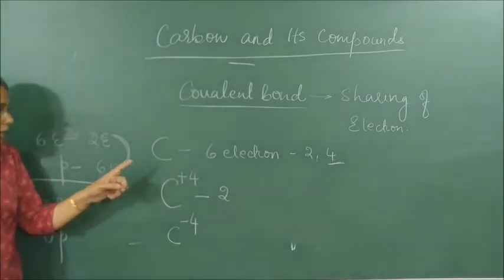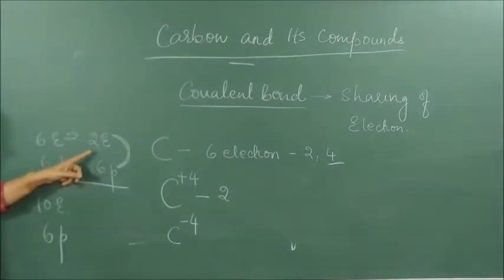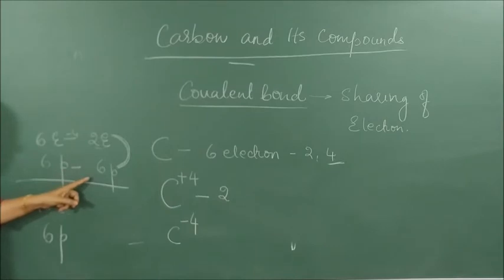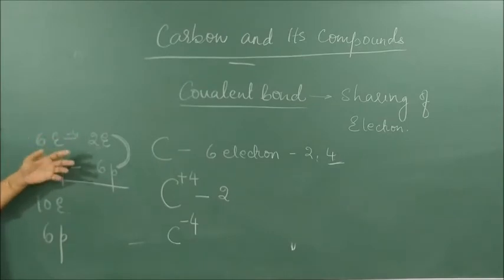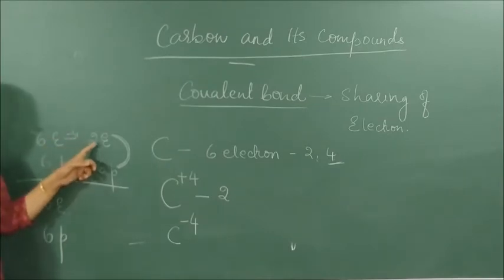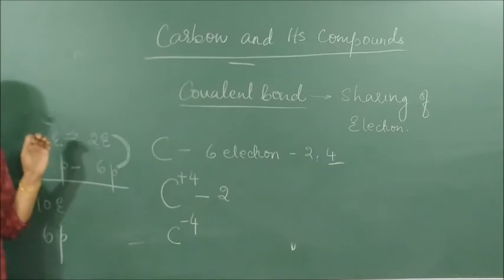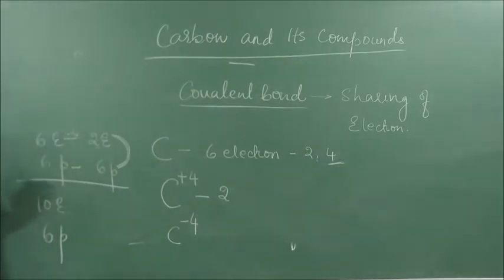That means there are how many electrons? 2 electrons and 6 protons. These 6 protons find it very difficult to control only 2 electrons. And to remove electrons from any outermost shell, it requires a lot of energy. So it cannot lose electrons. So this is not possible.